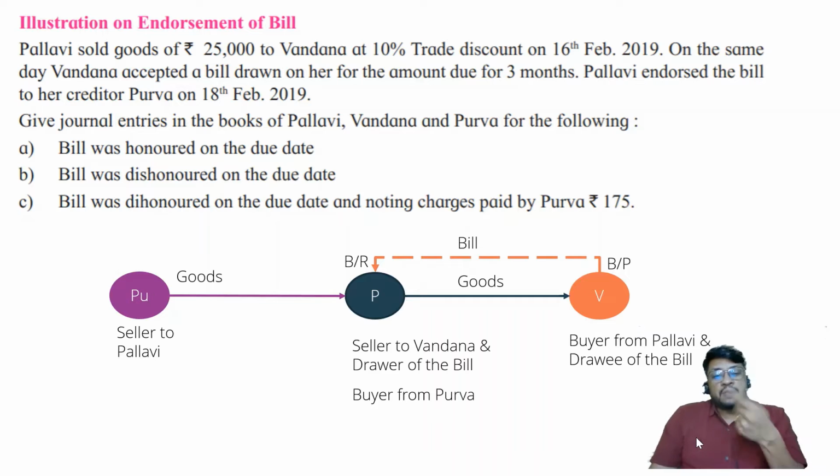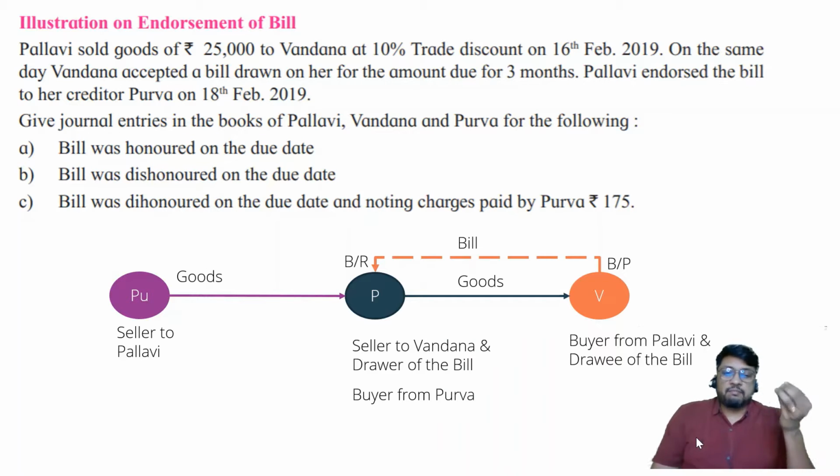So you will have to again spend some money for the purpose of drawing the bill. Why are you wasting money? Anyway, this bill which I had drawn on Vandana, she has accepted and given it back to me. On this bill, it is already mentioned, after 3 months, pay me or my order a sum of rupees 22,500 for the value received. Understand the sentence.